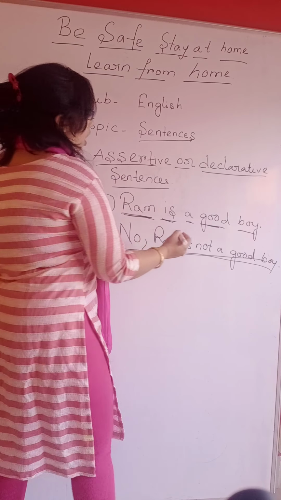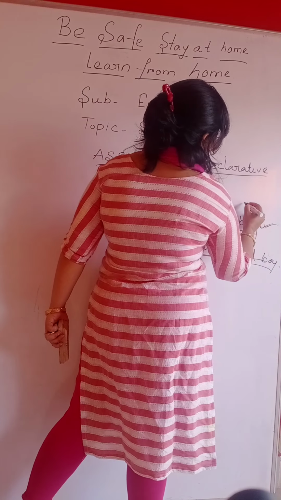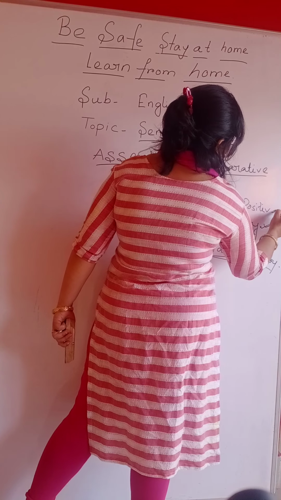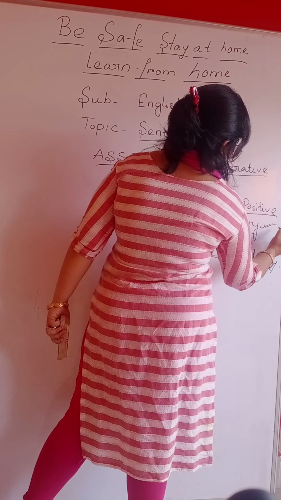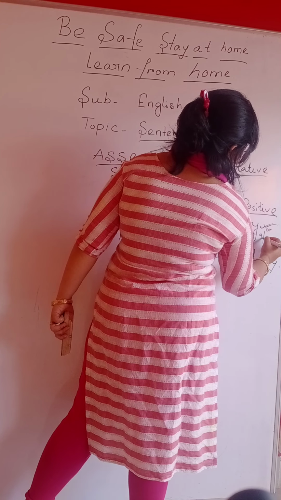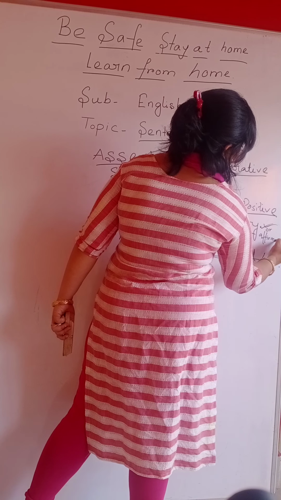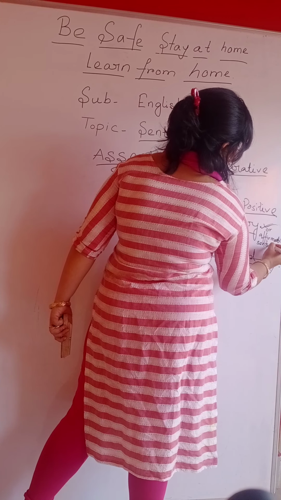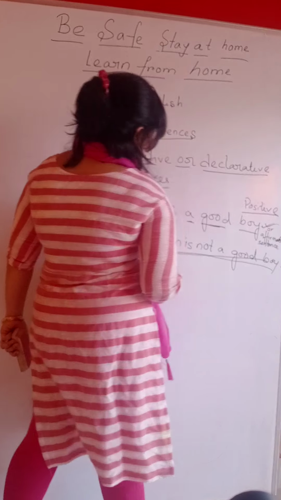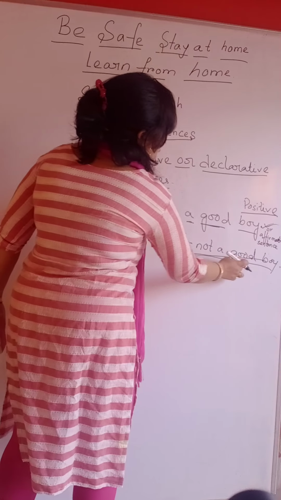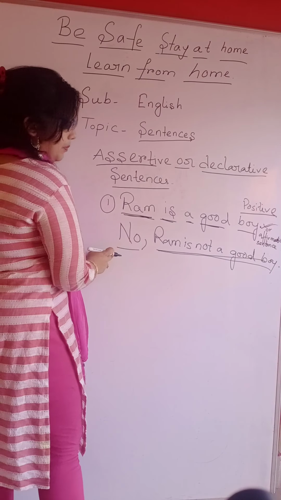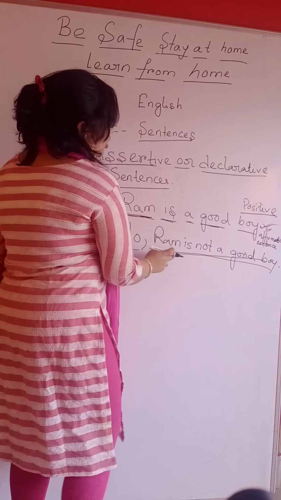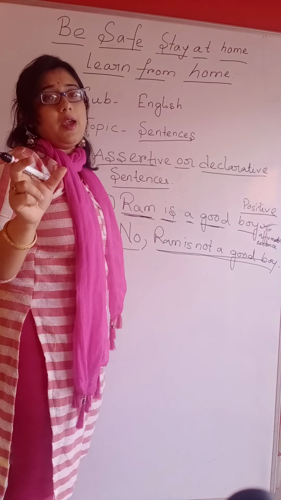Okay. So what is it? This type of sentence we call a positive sentence or affirmative sentence. And "No, Ram is not a good boy", what can we call this type of sentence? From here it is very clear that "Ram is not a good boy" is giving a negative vibe about Ram.